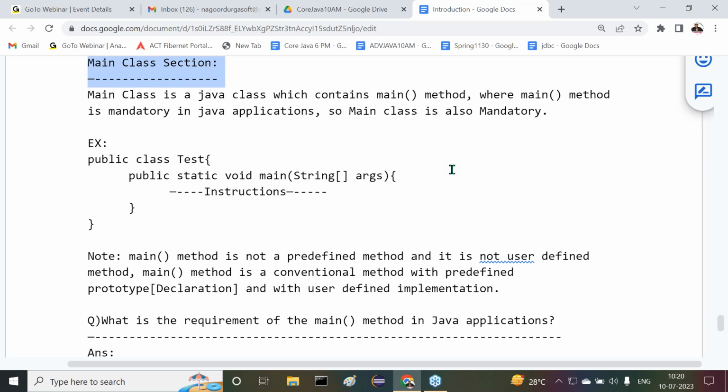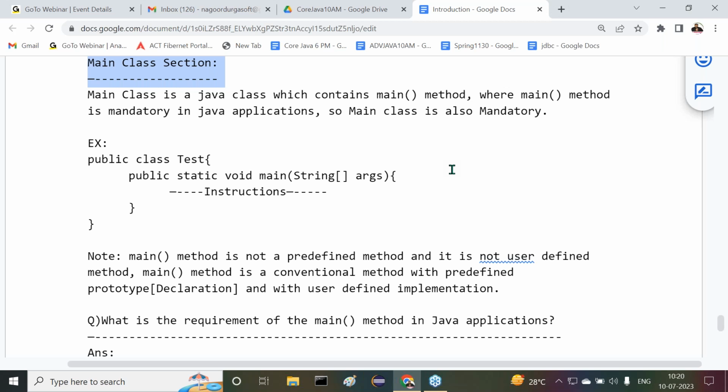See, in a Java program, we are going to write so many classes. More and more classes we are going to write as per the requirement. Out of all these classes, only one class is going to have the main method. The class which contains the main method is called the main class.